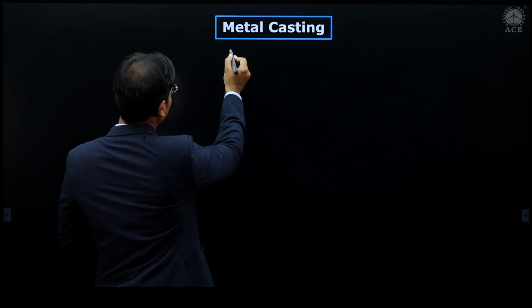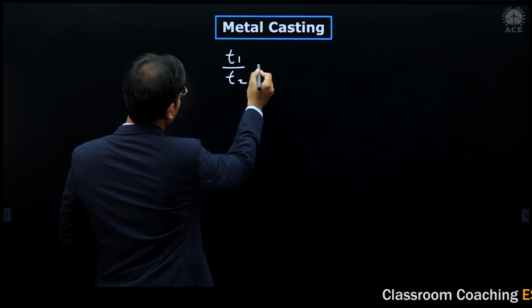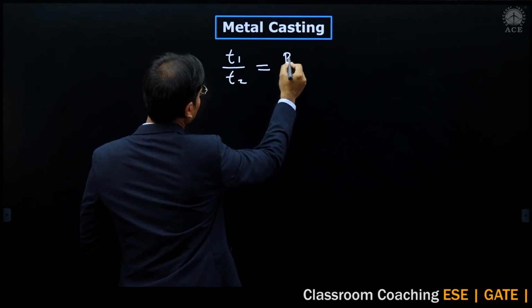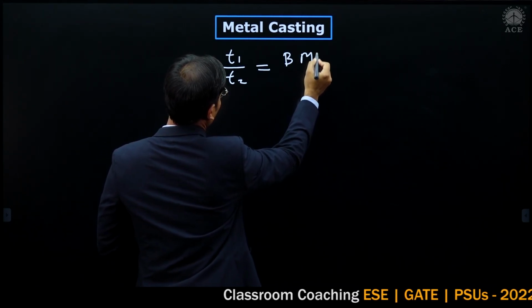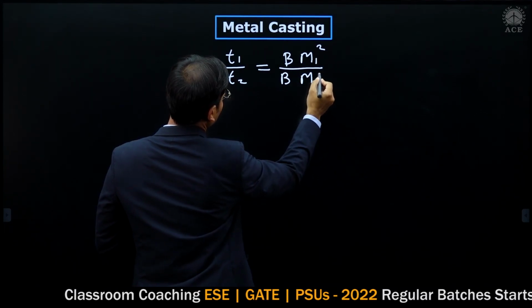Now I am doing the comparison between the two castings. Then I am writing T1 divided by T2 is equal to B into M1 square divided by B into M2 square.